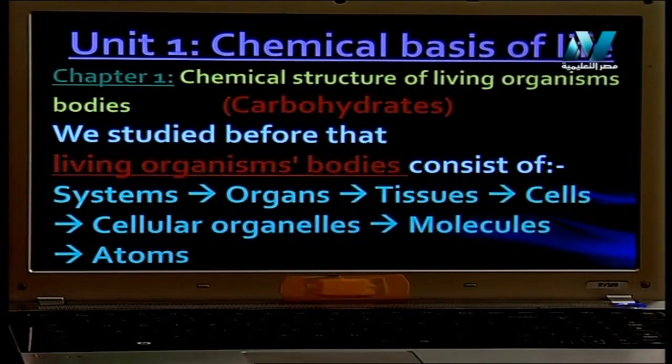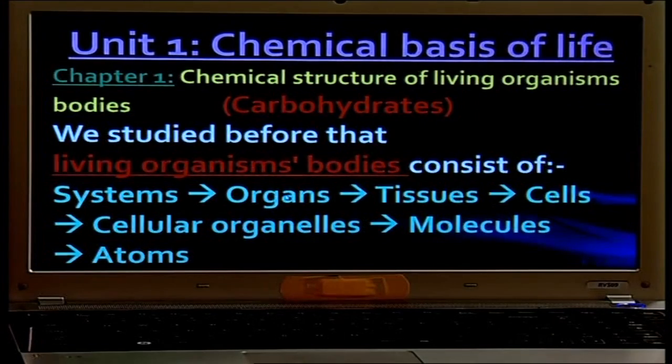Before I study this word, you studied before that the living organism's body consists of systems. Your body consists of a group of systems. This system may be the digestive system, urinary system, reproductive system. Each system consists of organs.